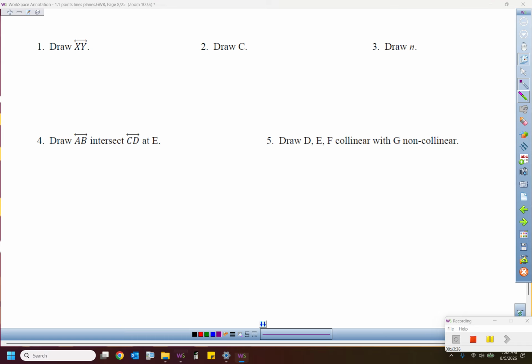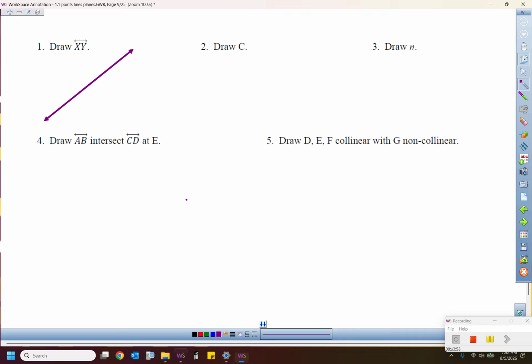Again, the symbols can get overwhelming. We're only on the first day, in the first 15 minutes here. This right here says draw what now? Draw line XY. So we'll use a straight edge. Everything that we do, if we need to draw it, will be straight. Notice it's got to have the arrows on it also, going both ways. And then since its name is XY, that means those two points are on there.